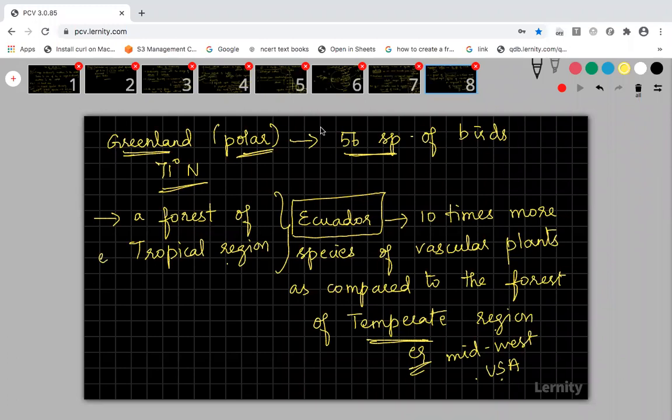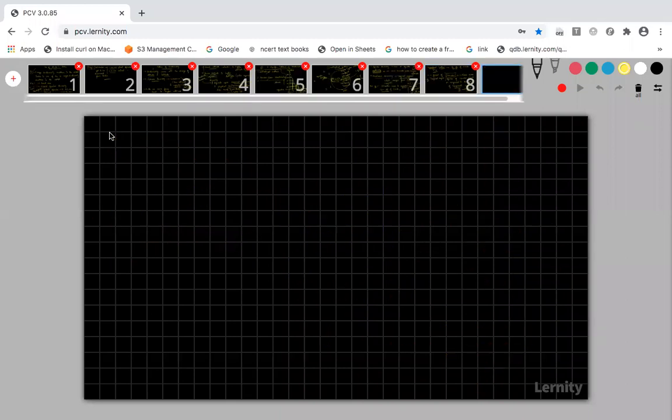The first example I gave you compared the species of birds from equator to temperate to polar. And the second example I am giving you is the forest of the tropical region compared with the forest of the temperate region. Now, one more example I am going to give. This is a very, very important example. From this example, always you will get one question. That is one of the important tropical forests.